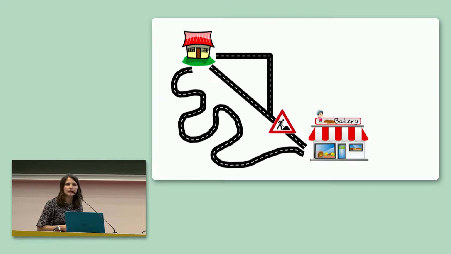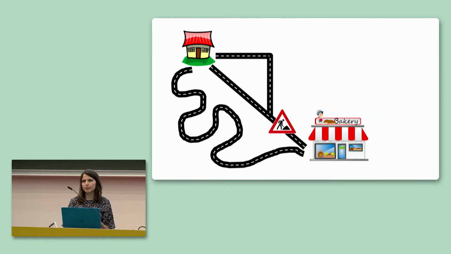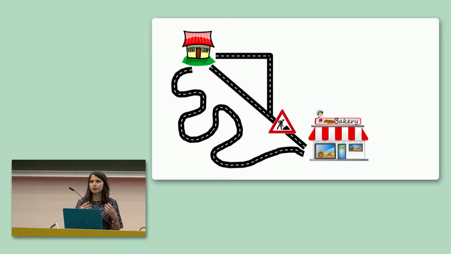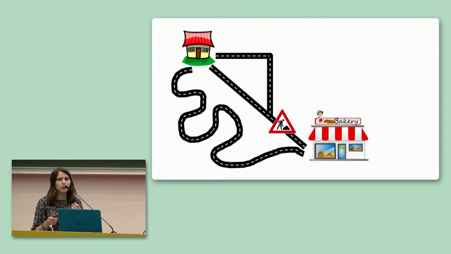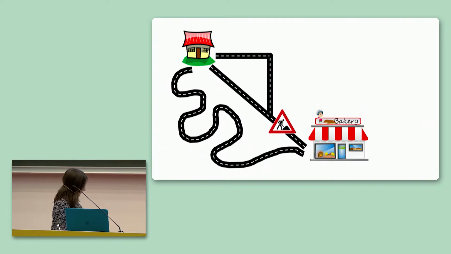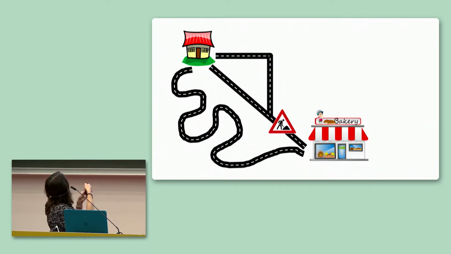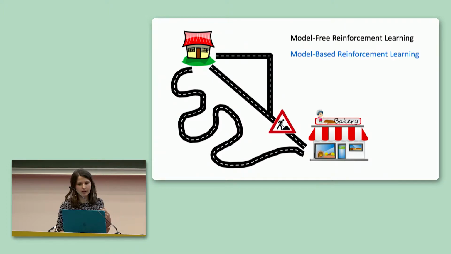However, we know that humans and animals can store internal models of the world, which would lead them to quickly infer the optimal path to the bakery. And this is what a model-based reinforcement learning agent would do.